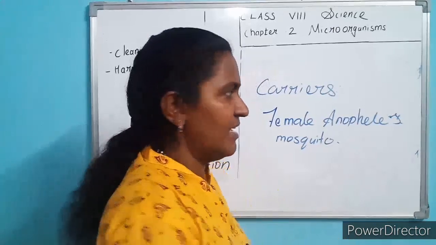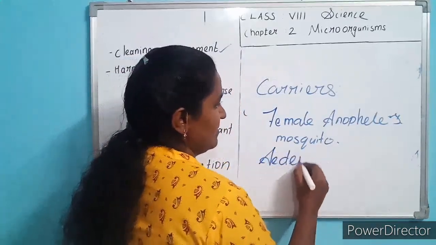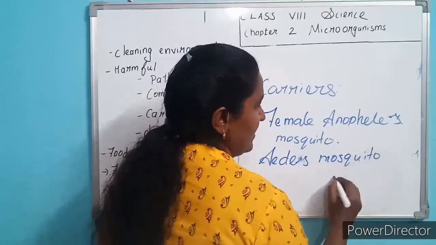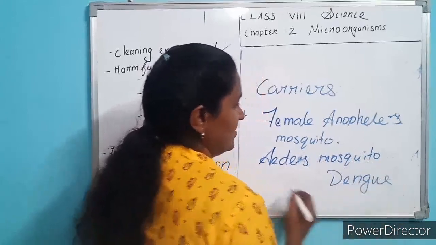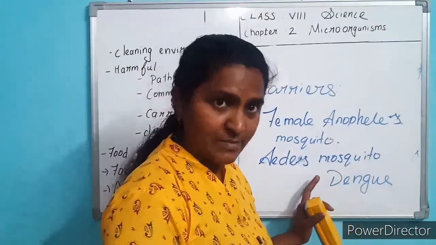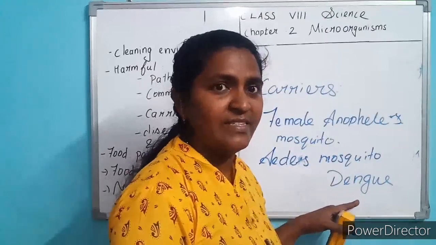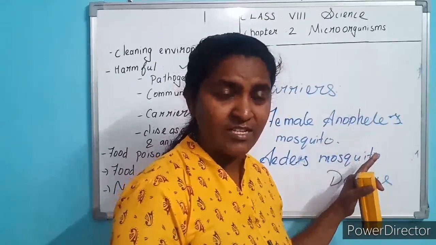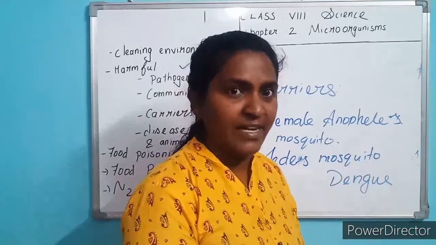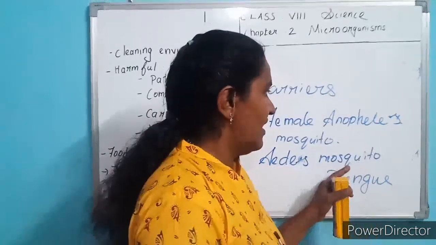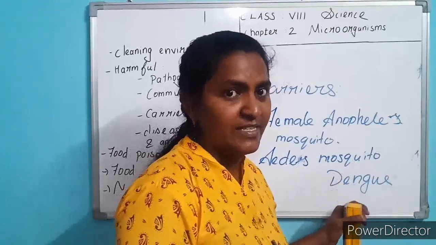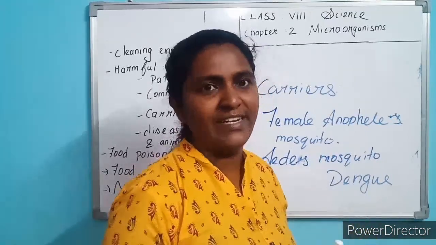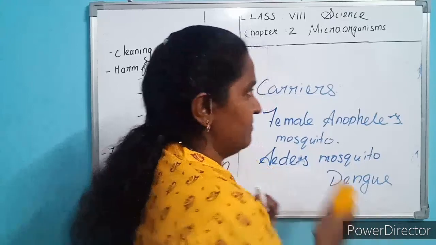Understand? And one more example is there, the Aedes mosquito. Dengue. This type of mosquito, the Aedes mosquito, brings what disease? Dengue. The Anopheles mosquito carries microorganisms and injects them into our body, causing malaria. And the Aedes mosquito causes dengue fever. They carry pathogens, that is, disease causing microorganisms.